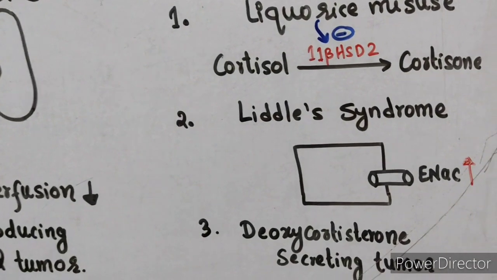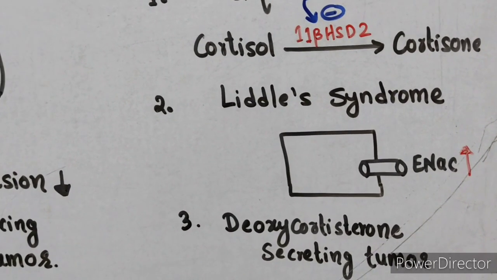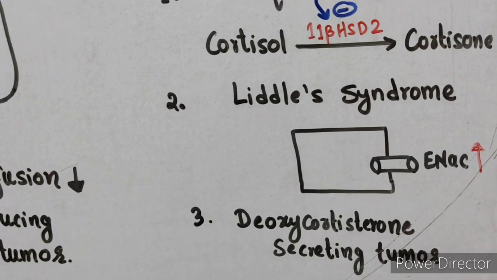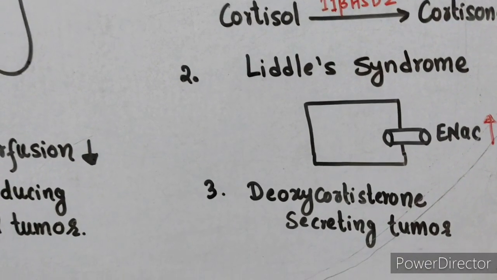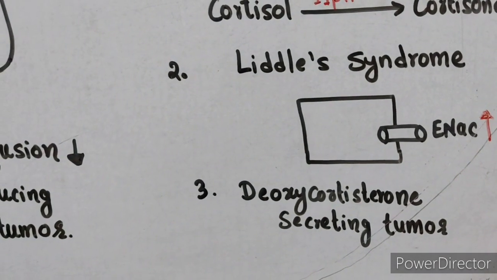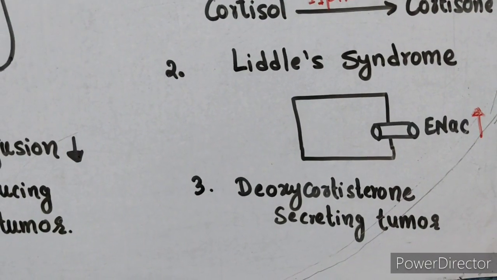Next is Liddle syndrome. It is an autosomal dominant syndrome in which there is constitutive activation of the epithelial sodium channel protein present in the luminal membrane of principal cells. Next one is a deoxycorticosterone secreting tumor. Deoxycorticosterone is also a potent mineralocorticoid, but this is very rare.